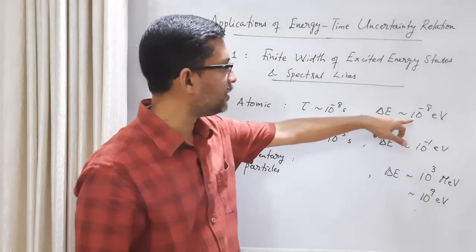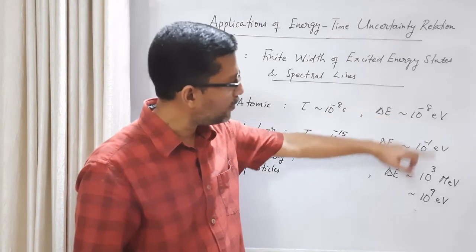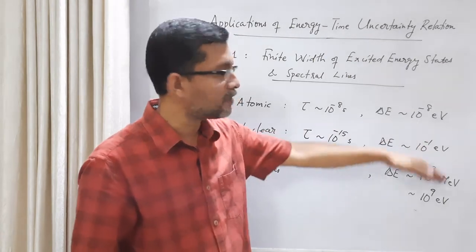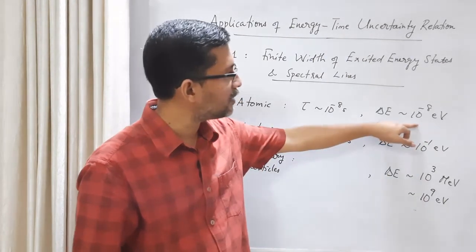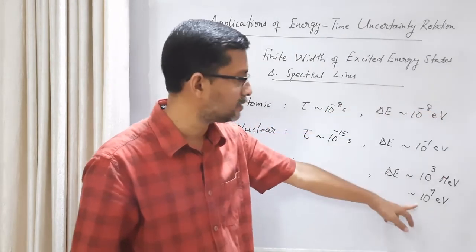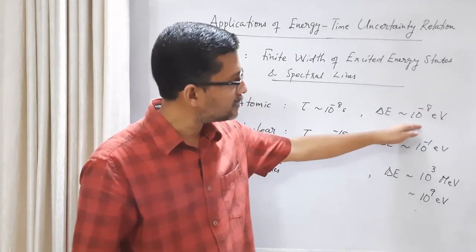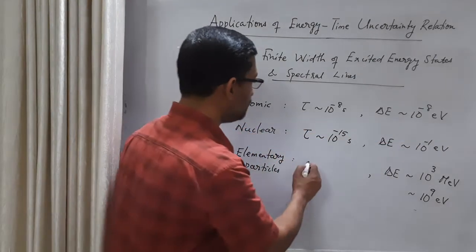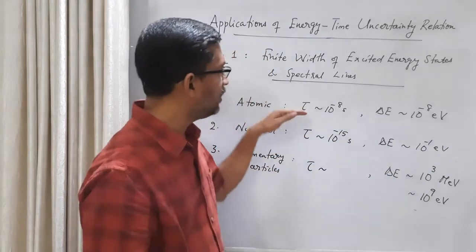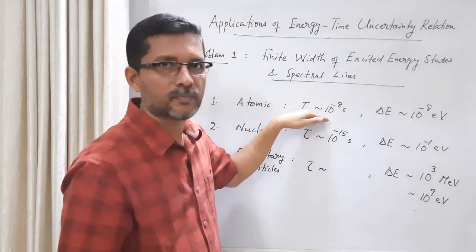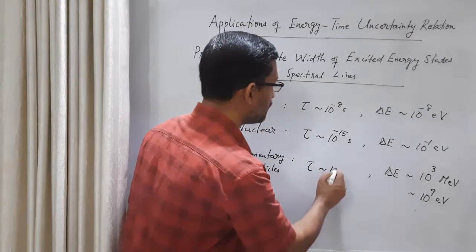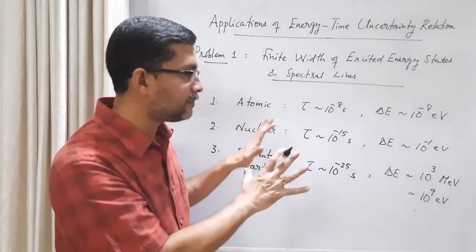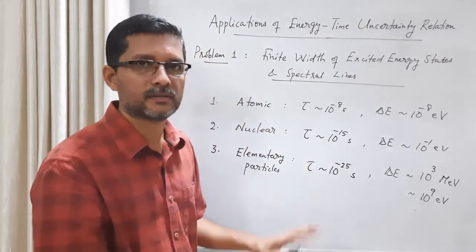So from 10 raised to minus 8, how many orders of magnitude to reach 10 raised to plus 9? 10 raised to 17. You multiply 10 raised to minus 8 with 10 raised to 17, you get this. So delta E has increased by 10 raised to 17. Then the corresponding tau, the mean lifetime of this resonance particle, should decrease by 10 raised to 17. So 10 raised to minus 8 divided by 10 raised to 17, we get 10 raised to minus 25 seconds. So we can get a physical idea about these different values.